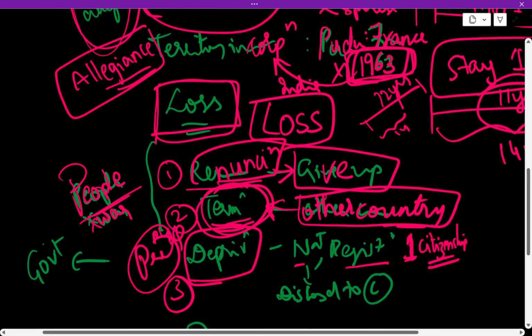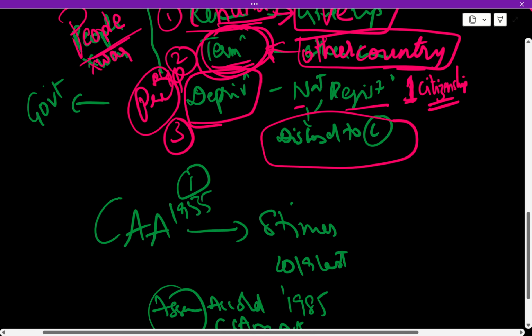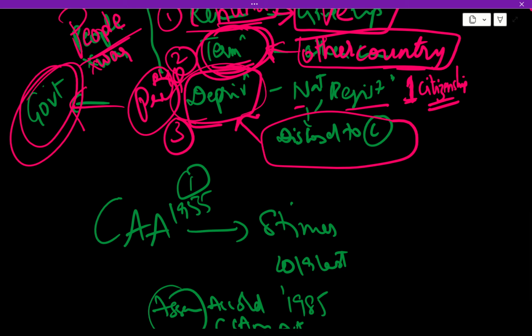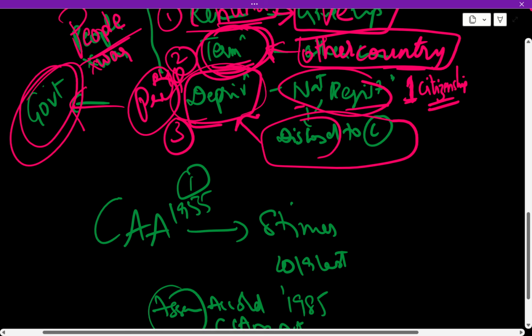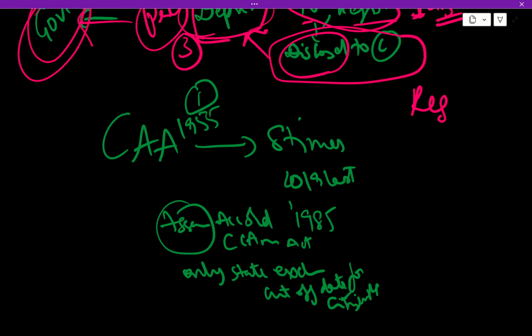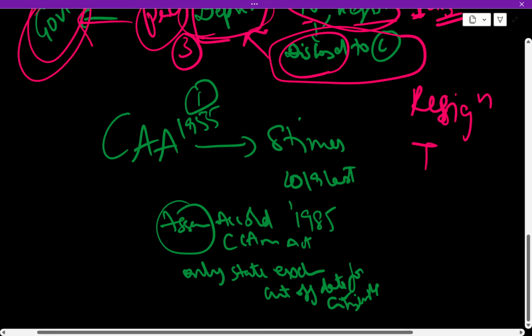But if you are disloyal to the constitution, you lose your citizenship under deprivation. This is done by the government. You don't come and say you don't want the citizenship. You lose it because you're disloyal.